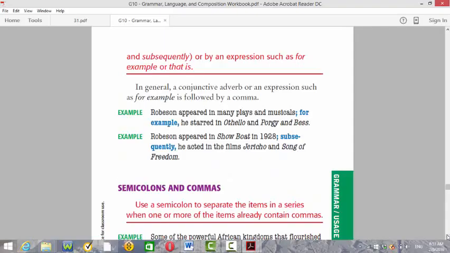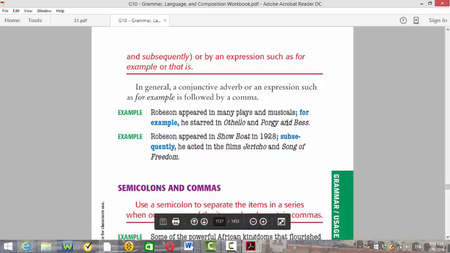More examples: subsequently, or expressions such as for example or that is. Look at the sentence. Robinson appeared in many plays and musicals. For example, he starred in Othello and Porgy and Bess.